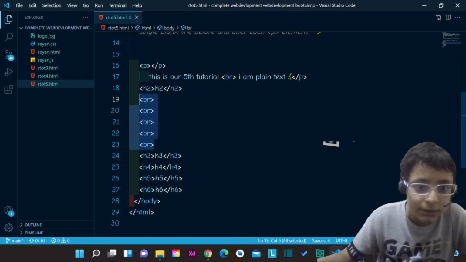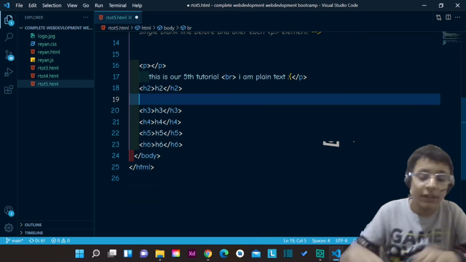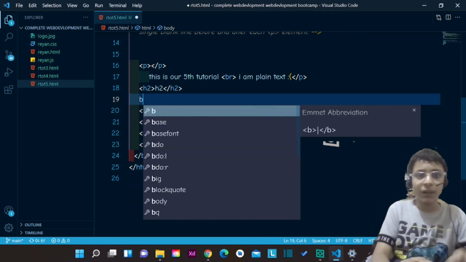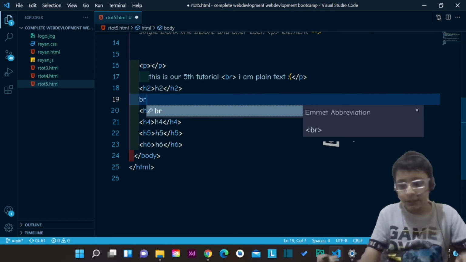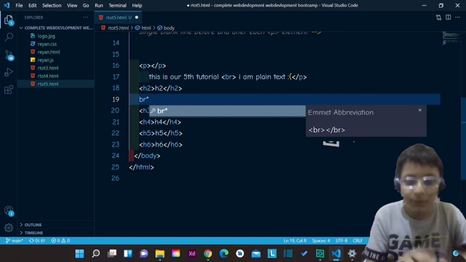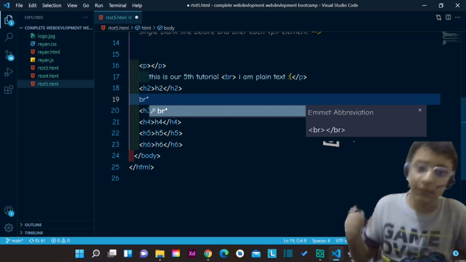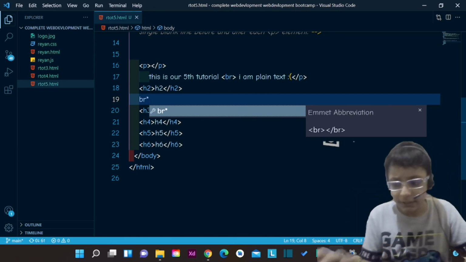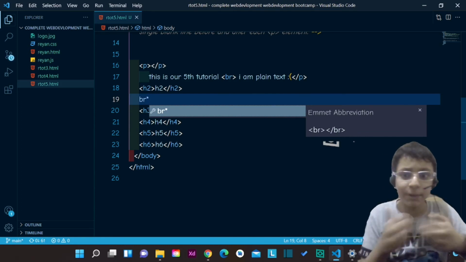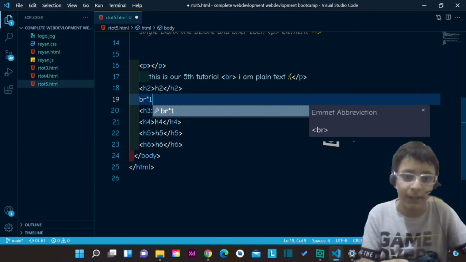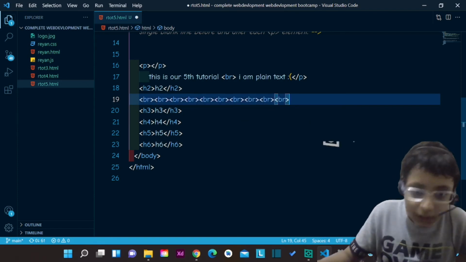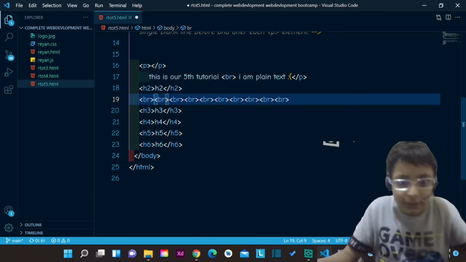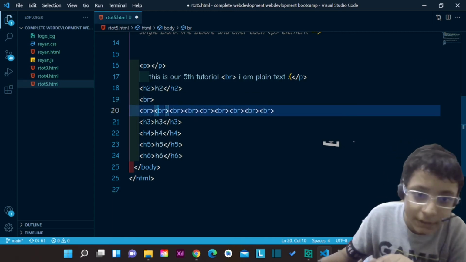And there's an Emmet abbreviation. If you want 100 BRs, you can type BR, then times, and type the number of BRs you want. If you want 10 BRs, you type BR times 10. Now I have 10 BRs and I set them in a straight line.